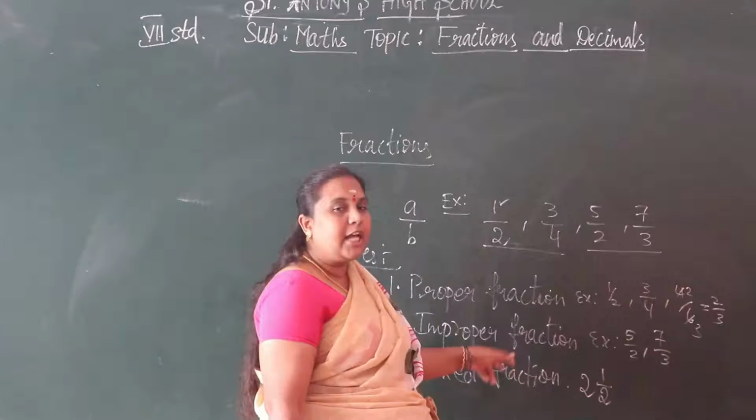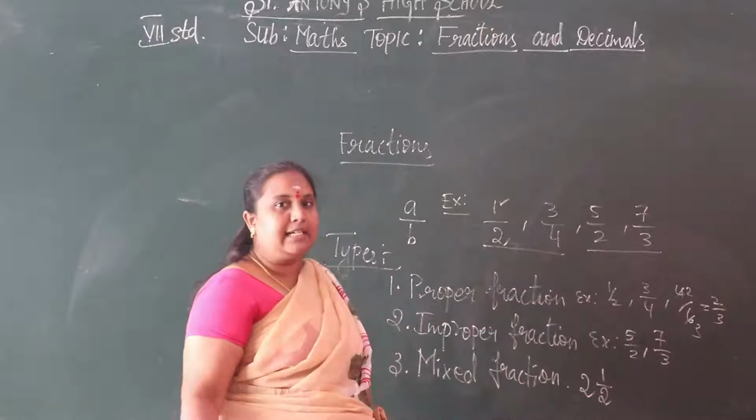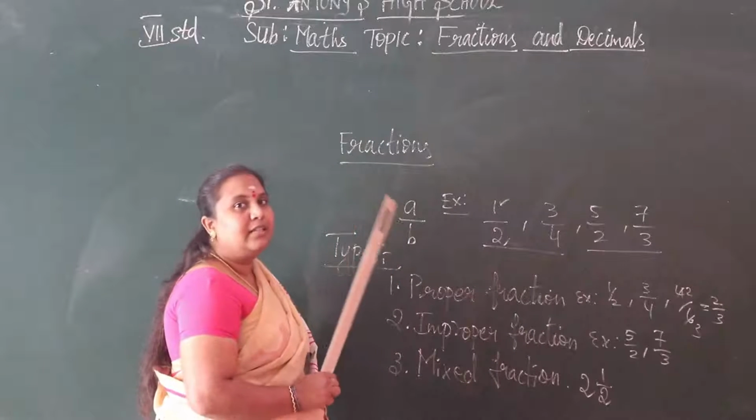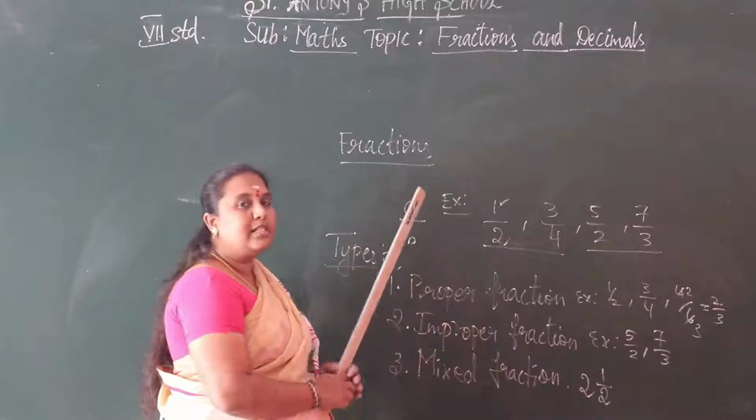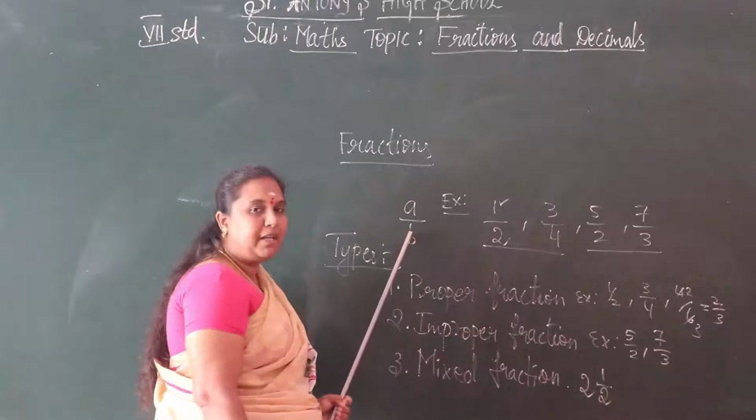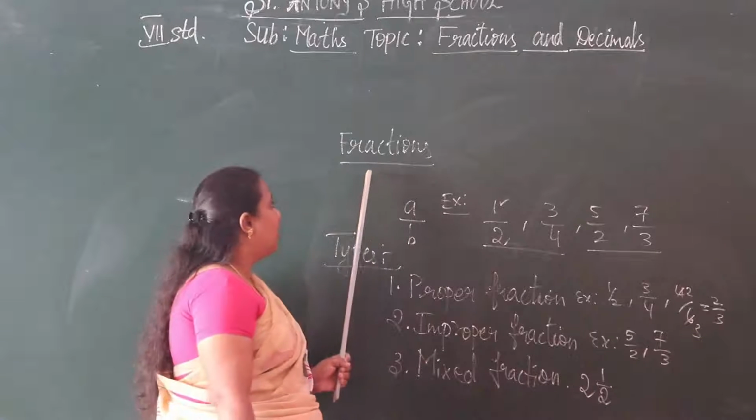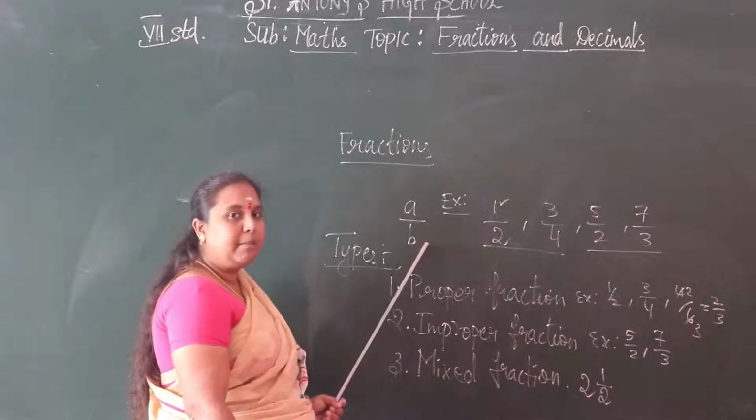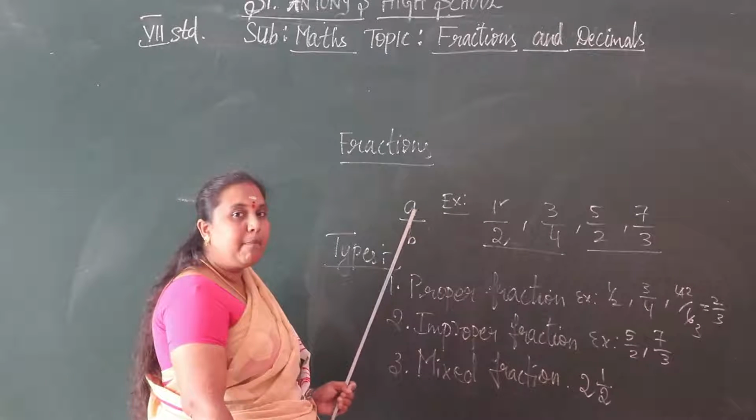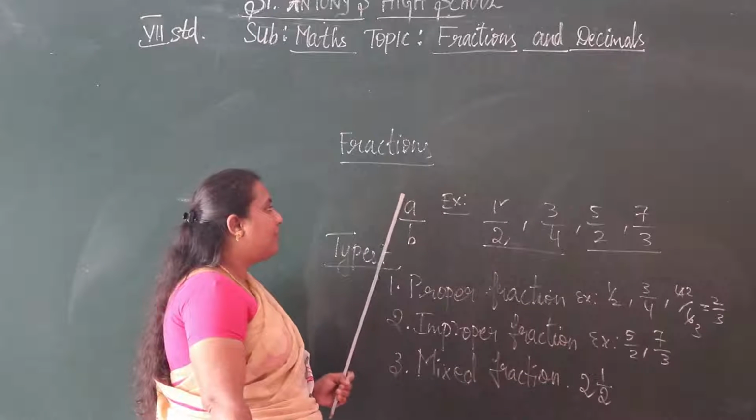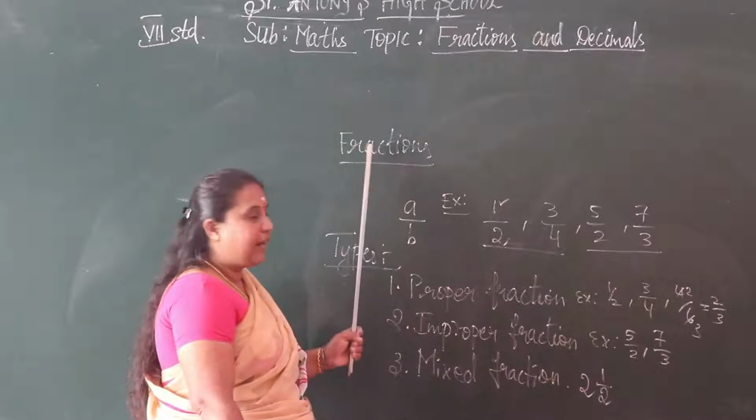How to define the types of fractions also. Let us see once again. What is a fraction? A number which is in the form of a by b is called a fraction.